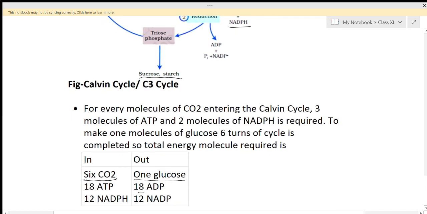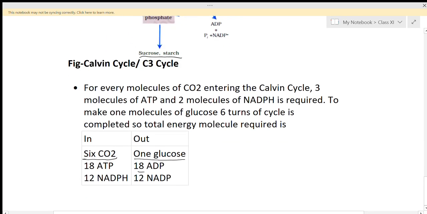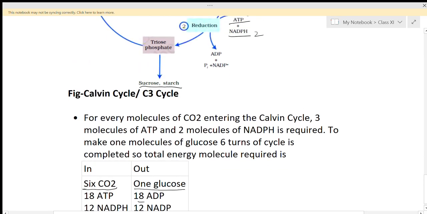And here we can say 2 NADPH are used. For one CO2, it is 2 NADPH, and 6 turns will be there for the 6 CO2. So 6 times 2 is 12.